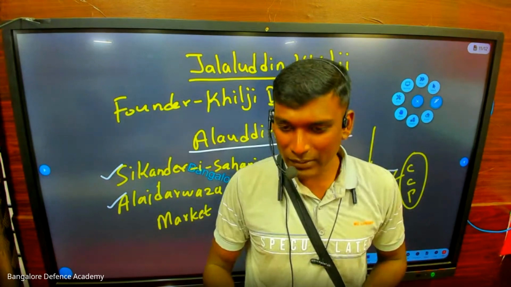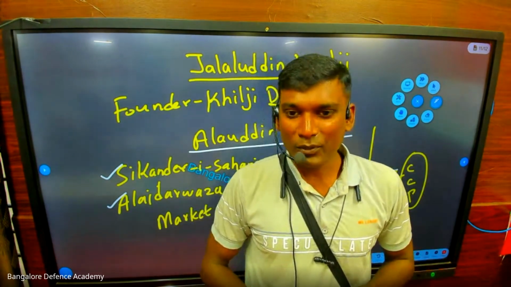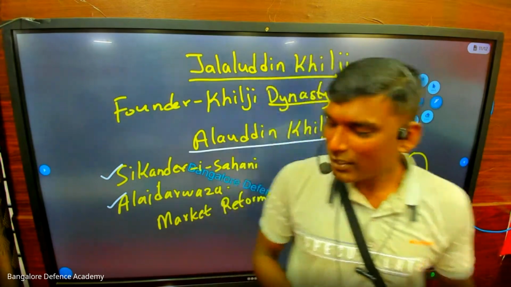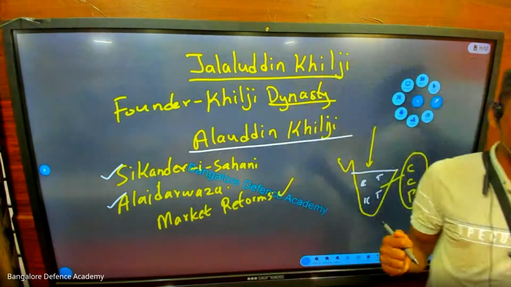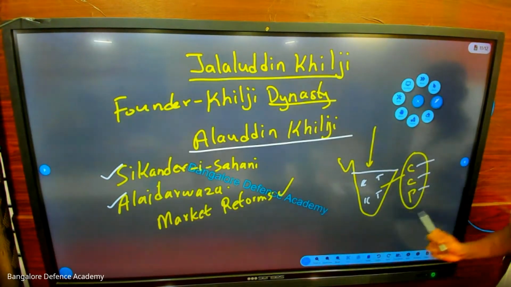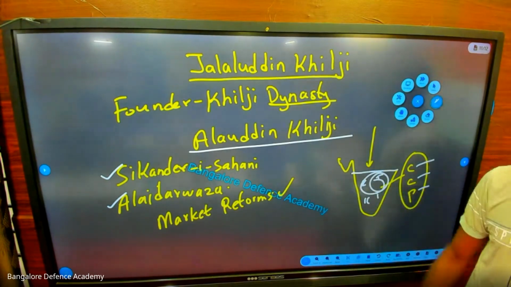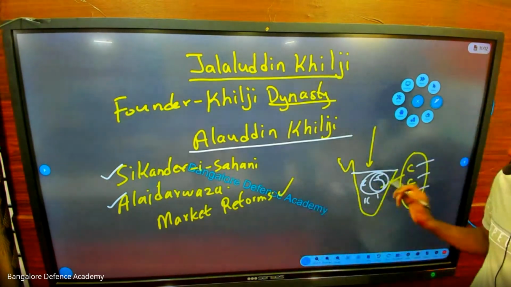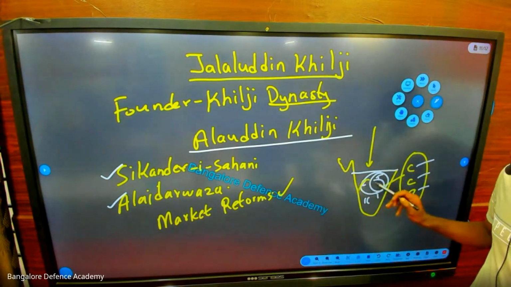Will you play carom like this or WWF? Full fighting will be there, right? They will shout, you will pull his hair, there will be beatings and all these things, right? Same thing here: Cheras, Cholas, Pandyas, they will fight each other inside. "Hey, this is mine, that is yours," they will keep fighting with each other.